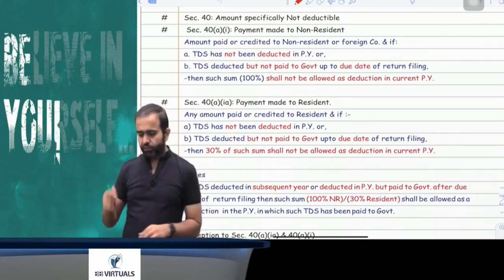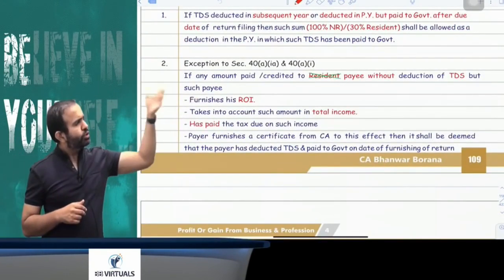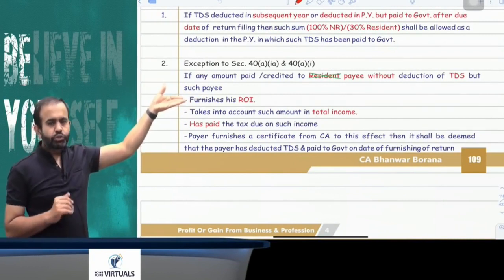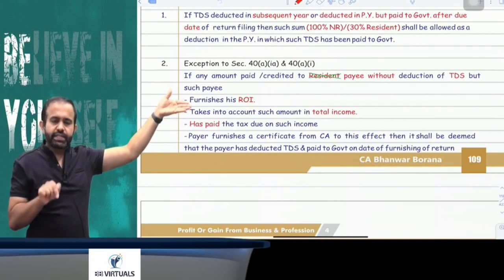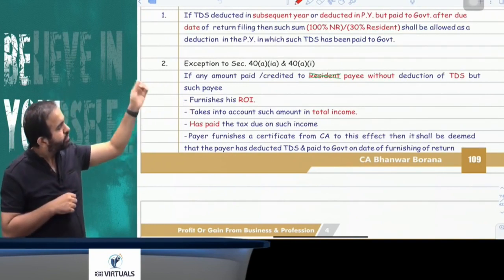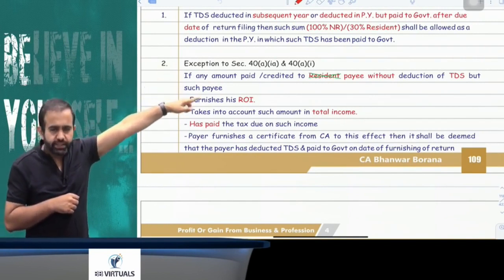Everyone, just pay attention, one more interesting part. Suppose payment is made to a non-resident or a resident and TDS is not deducted. Then obviously in the current year it will be disallowed, meaning 30% or 100% will be disallowed. Now try to understand, but that payee, non-resident or resident, is very honest.